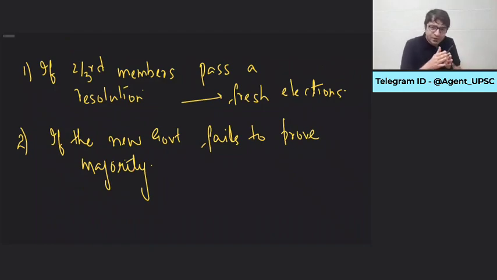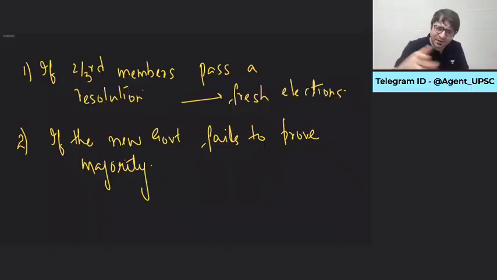Or if, for example, Rishi Sunak is the Prime Minister, but now he does not have the majority in House of Commons, he's removed. Then I will become the Prime Minister of Britain. Clear? That means House of Commons is same. Members are same. Fresh election has not been conducted. But from this House of Commons, one person like me becomes the Prime Minister. But now I have to prove my majority in House of Commons. If the majority of members don't support me, that means I cannot continue as the Prime Minister. In this case, fresh election will be conducted.